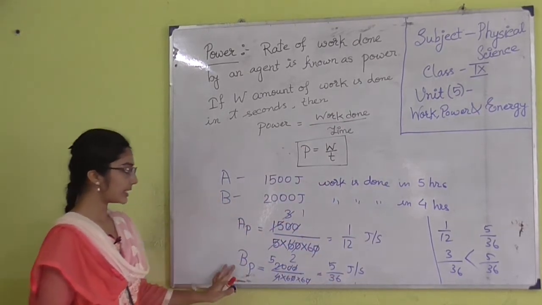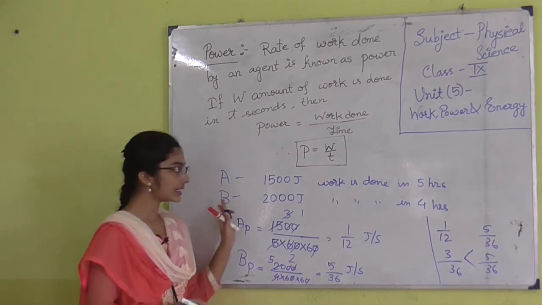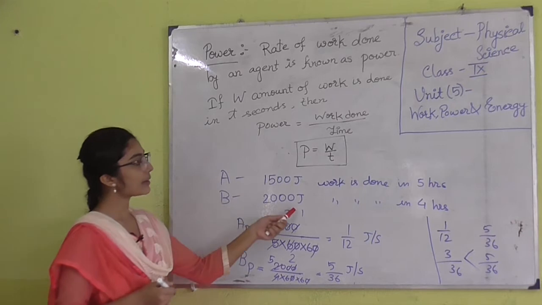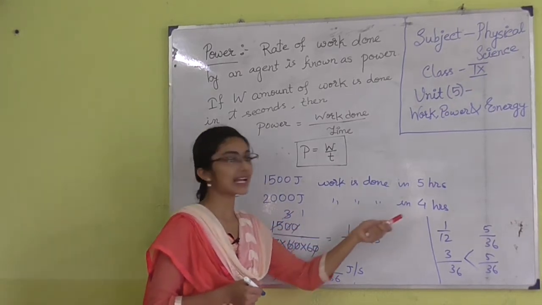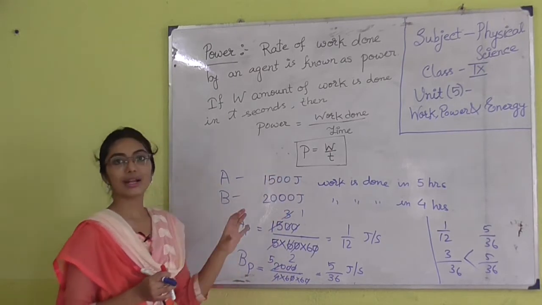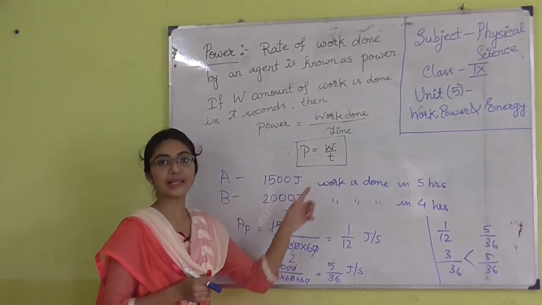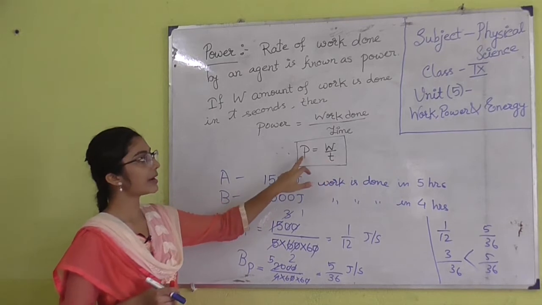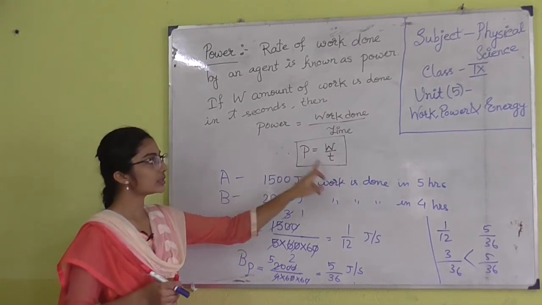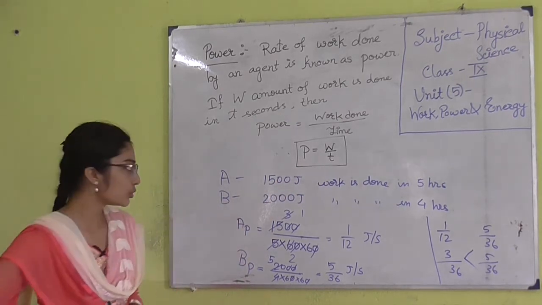So the power of B is more because B has done more work in less time. So power depends on both of the quantities, work done and time. If time is less, then power will be more, and if W is more, then power also depends on the required time to do that work.